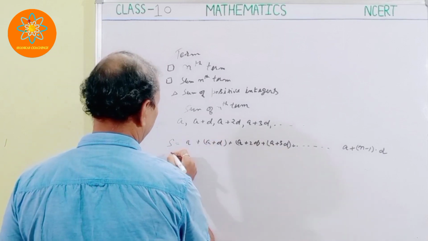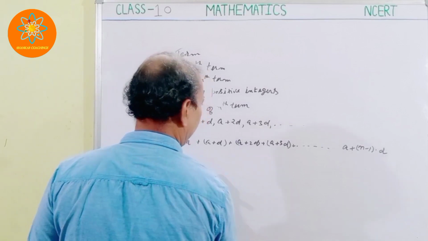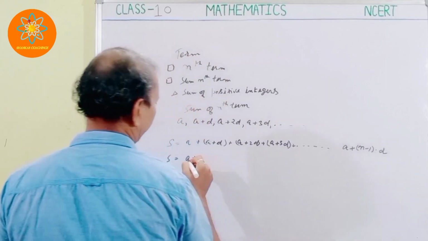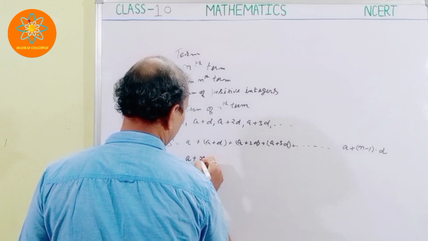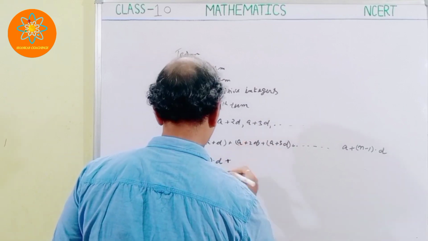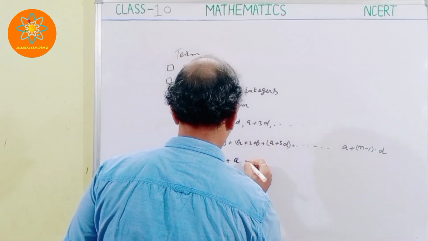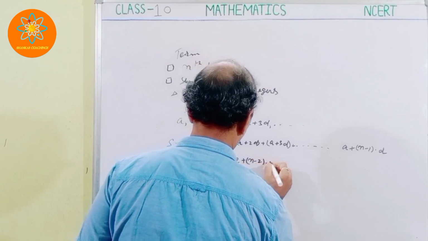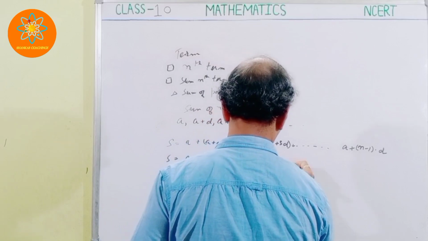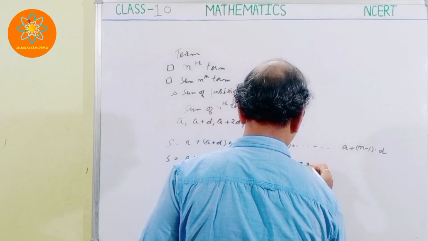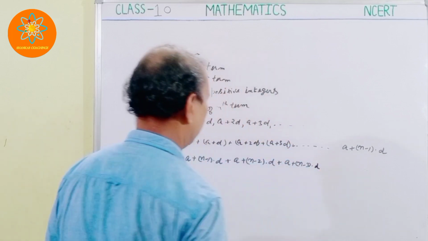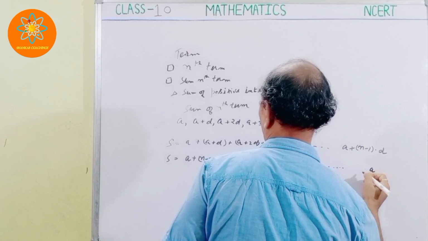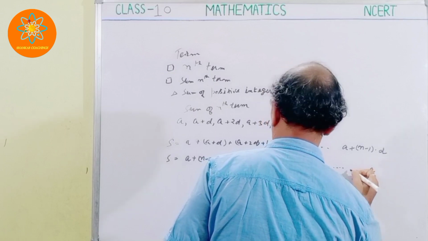If I reverse the order, I will get S equal to A plus n minus 1 into D, plus A plus n minus 2 into D, plus A plus n minus 3 into D, and similarly in the last we have A, and here it will be A plus D.